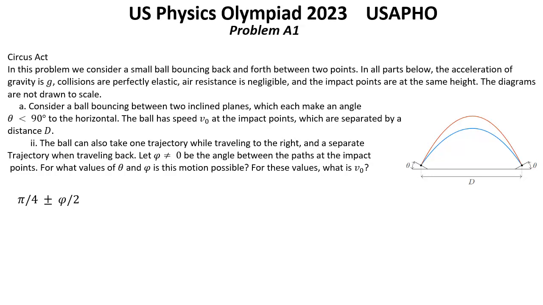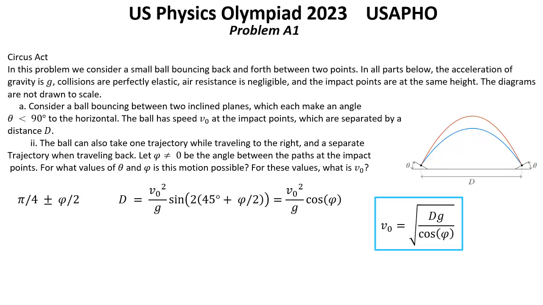Considering the range yields d equal this expression, or v0 squared over g multiplied by cosine phi, from which we find v0 equals the square root of dg over cosine phi. As expected, this reduces to the answer above as phi goes to 0 and becomes infinity as phi goes to 90 degrees. That was the solution for question A.